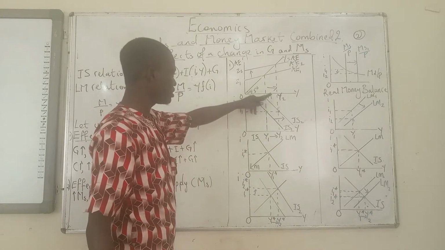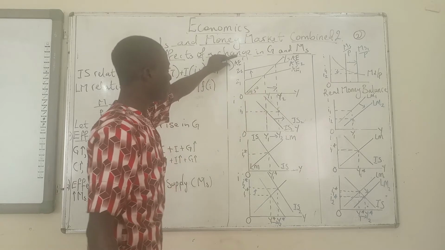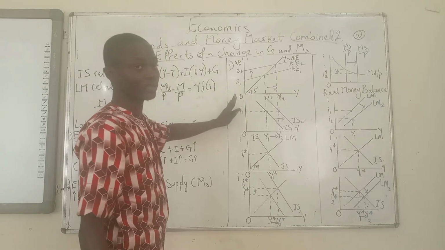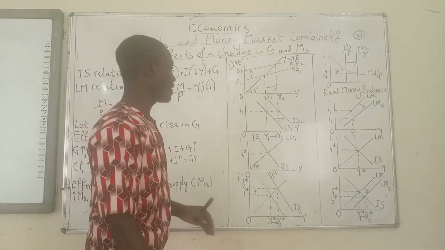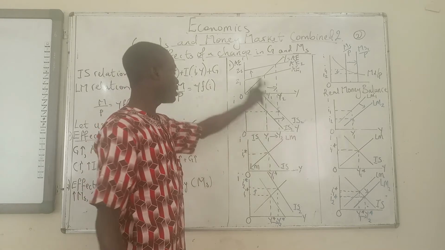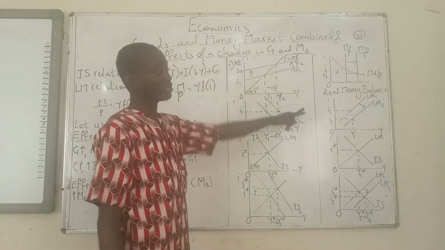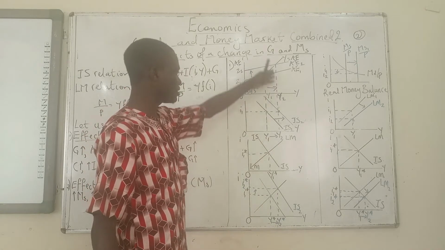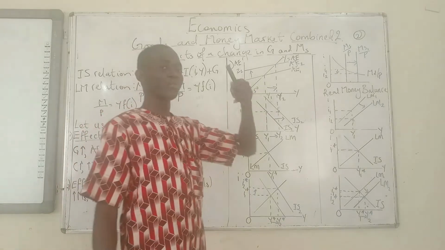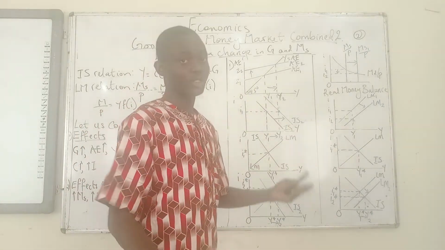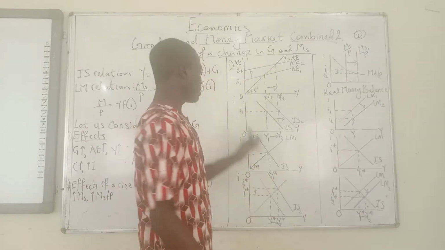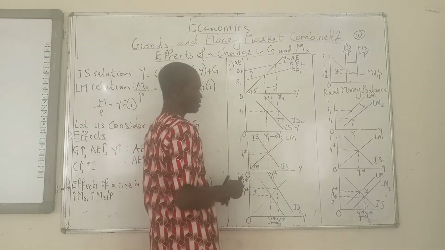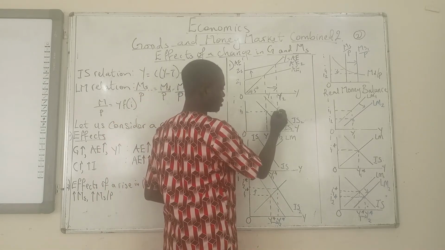So Y1 increases to Y2. You remember that on this curve we have average expenditure on the vertical axis, and on the IS curve we have the interest rate on this axis. In sketching your IS curve, the interest rate has to be here and output has to be here. In sketching your average expenditure curve, AE has to be here and Y has to be there. Now that Y2 is increasing to this particular point, we trace that down here. All of these things are happening at a particular interest rate. The interest rate didn't change, it was government spending that changed. So as the interest rate does not change, we have this new Y. Where will this Y intersect this old interest rate? We trace that here to this point. This is where they are meeting.